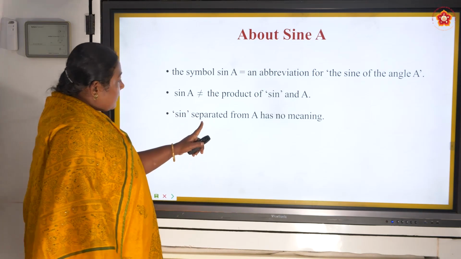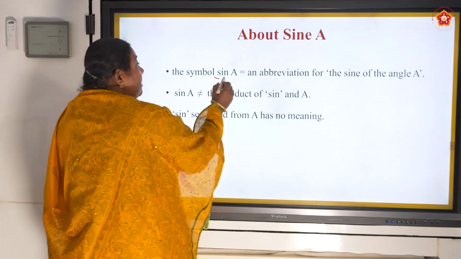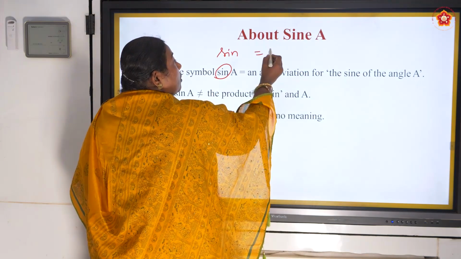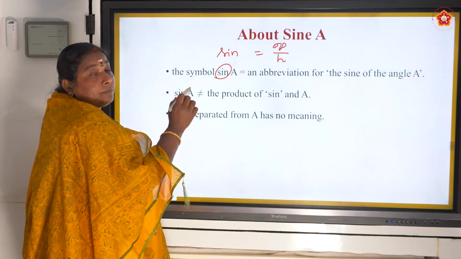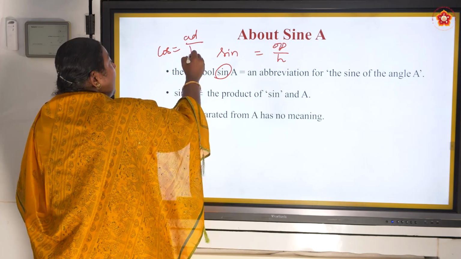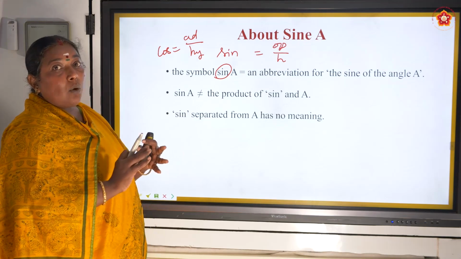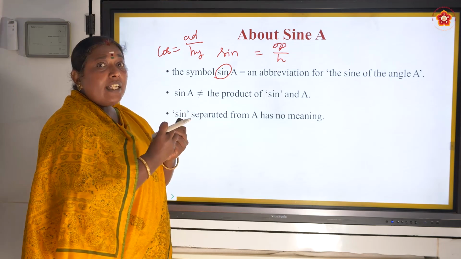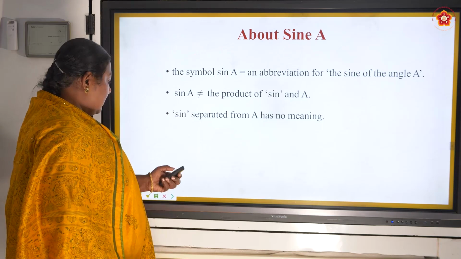Sine separated from A has no meaning. So I cannot write sine is equal to opposite by hypotenuse. No, this is wrong. Cos is equal to adjacent by hypotenuse. Wrong. The function will never work without an angle. A function and the angle should be together, then only it will show some meaning, or else it is meaningless.